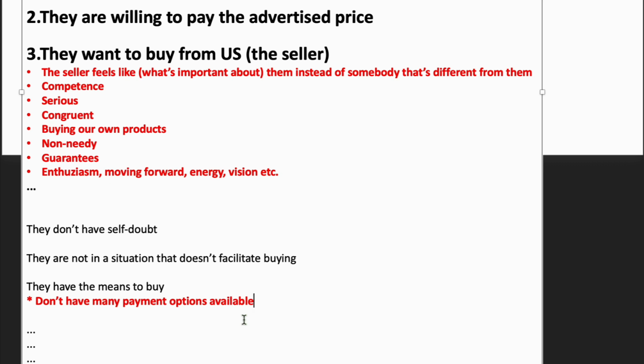So if we were to copy somebody that had the debit card possibility of purchasing and PayPal, and separately from that, we could copy somebody that just had the debit card possibility with no PayPal, or just the PayPal with no debit card possibility. You see, we would want to copy the people that don't have many payment options available, because if they're successful, despite the fact that they don't have many payment options available, we're going to be even more successful by adding both PayPal and the debit card, right? So that's how we know that they're a mess, that they don't have this and they don't have those, because we don't really know whether they're in a situation that facilitates buying.